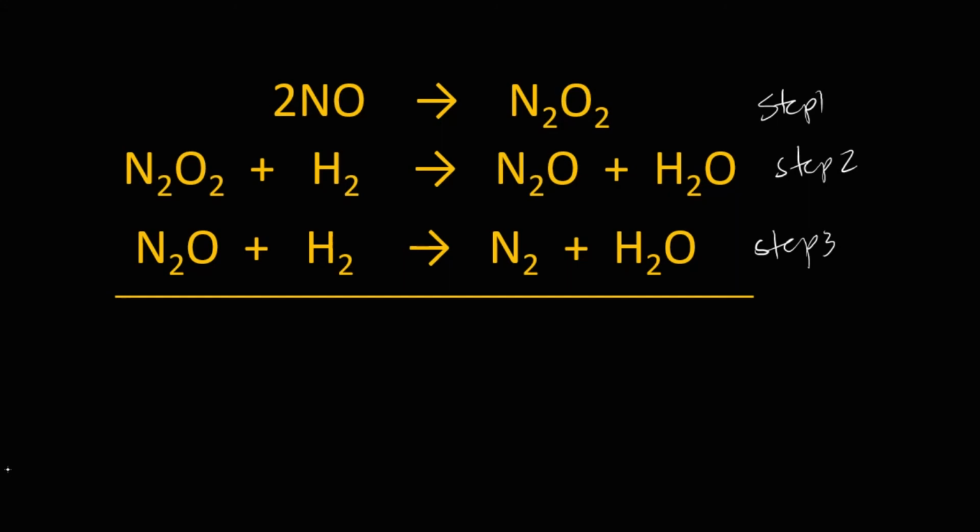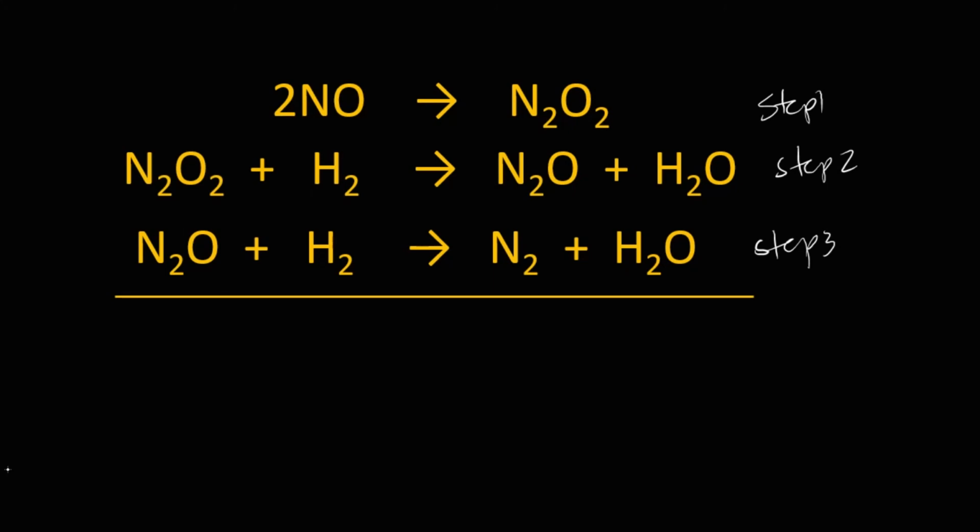But first, let's try to eliminate those intermediate species. Intermediate species are the species that appeared as a product and then are used in the reactants. So they will disappear and should not appear in the complex reaction, right?